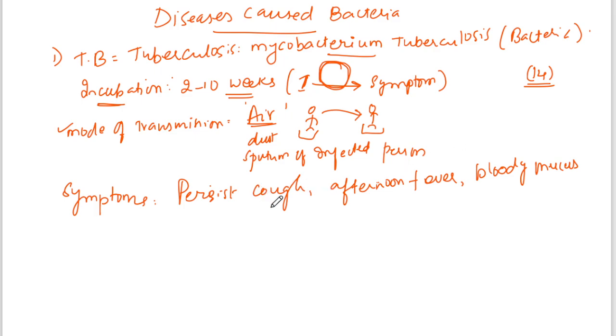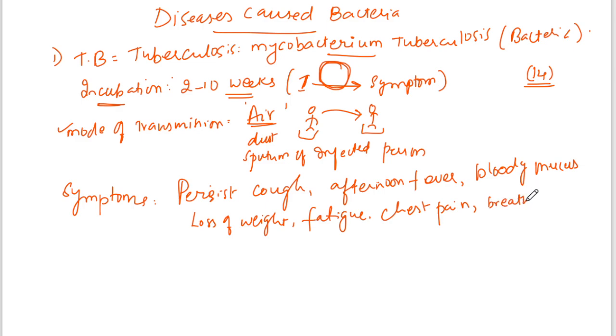And loss of weight. We can easily see their skeleton-like body. They feel very fatigued, meaning they can't do any work, and whenever we ask them to walk they feel nervous. They get severe chest pain, and another symptom is breathlessness.